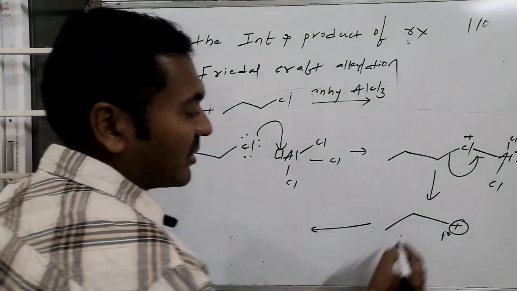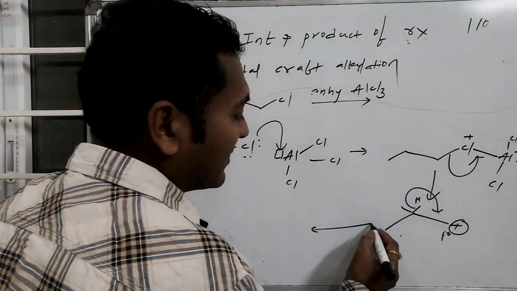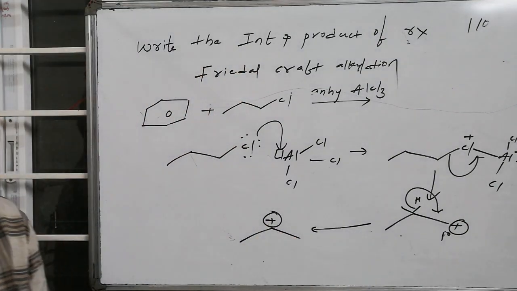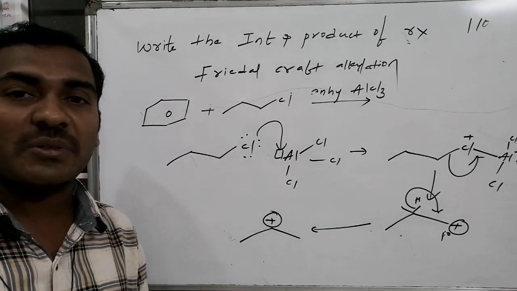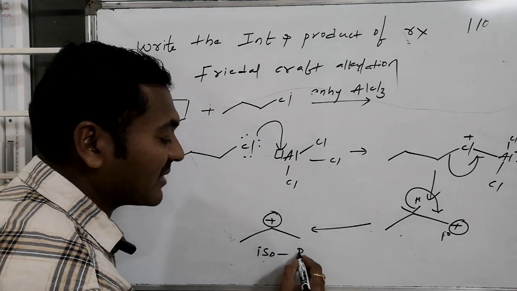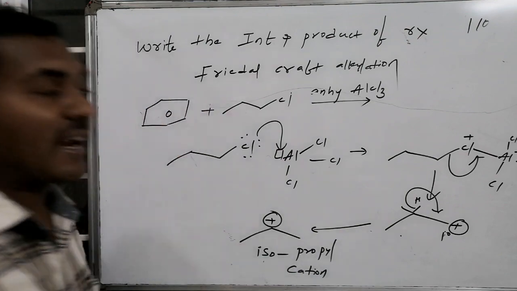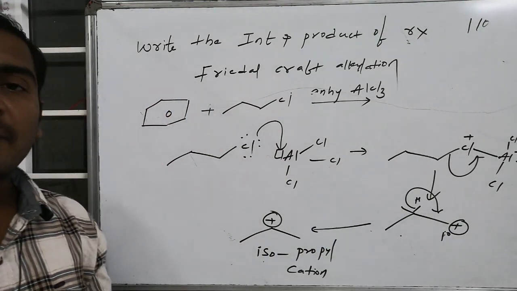This propyl carbocation, being primary, is unstable, hence it undergoes rearrangement to generate a more stable carbocation. Secondary is more stable, so the isopropyl cation is formed as the newly generated electrophile.